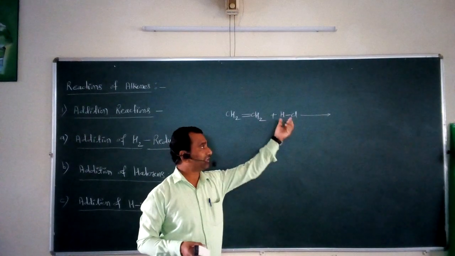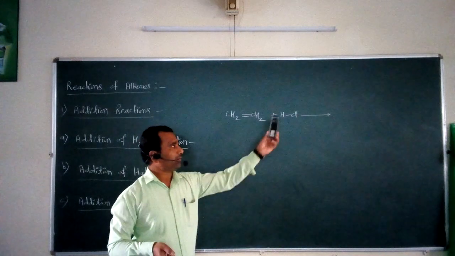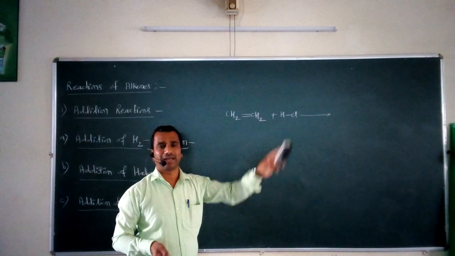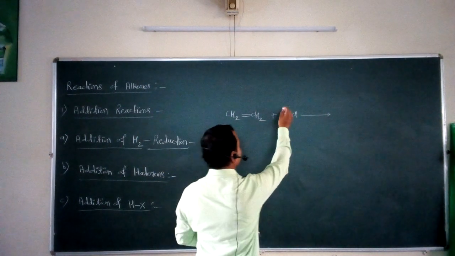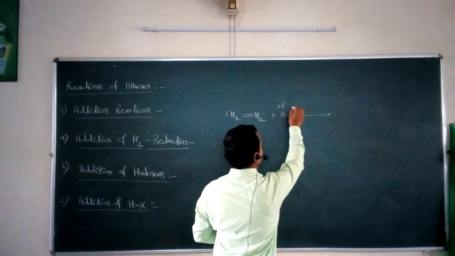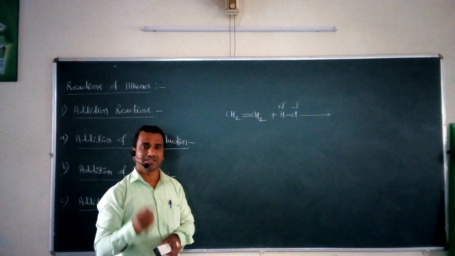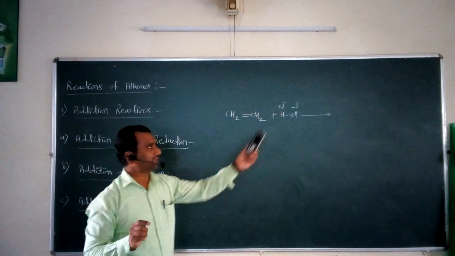So we can say that this type of molecule shows polarity, or it shows some type of dipole moment. So we may write here partial positive charge on hydrogen and partial negative charge on chlorine. So this type of polarity can take place. So after interaction of these halogen acids with this alkene, what happens?